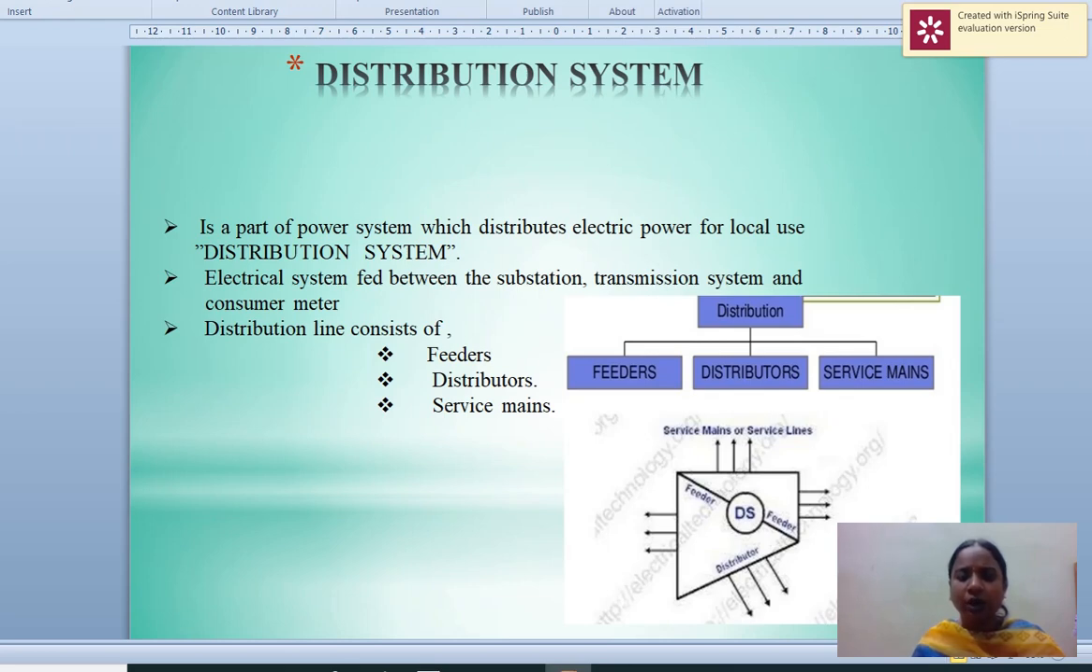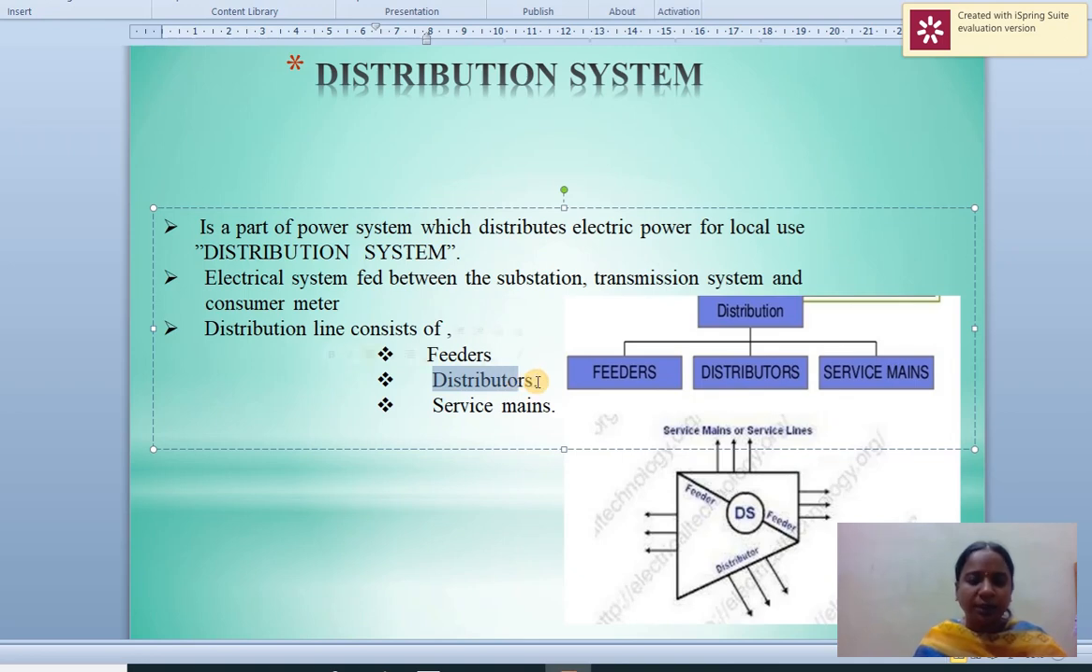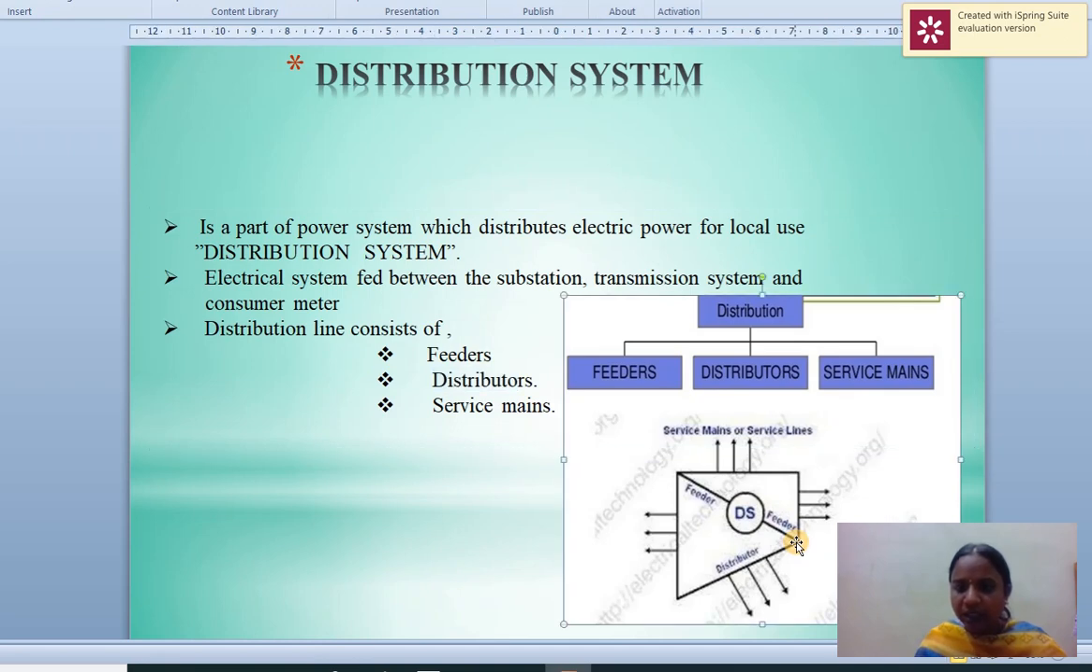Distributor line consists of feeders, distributors and service mains. From the diagram we can see the feeders. What is a feeder? It carries the current at its current carrying capacity. Distributors carry current, but the current through them is not constant. Here it represents the tappings.